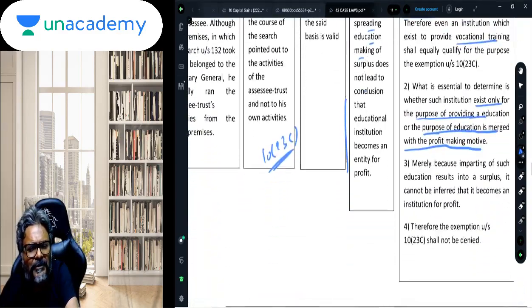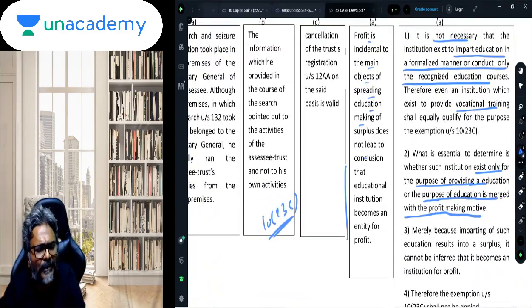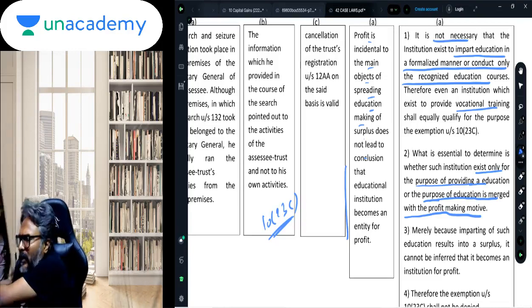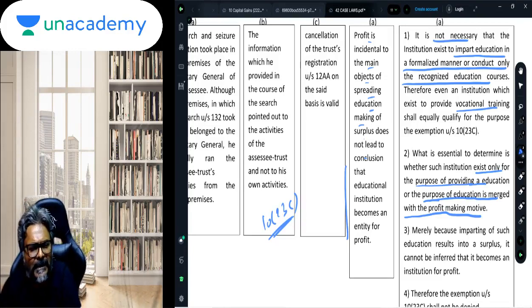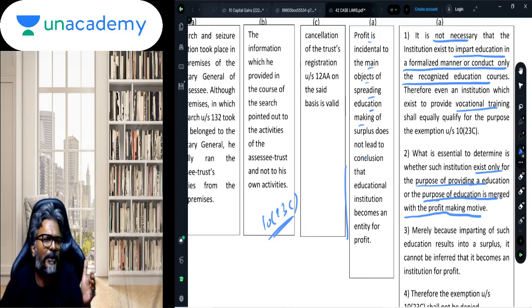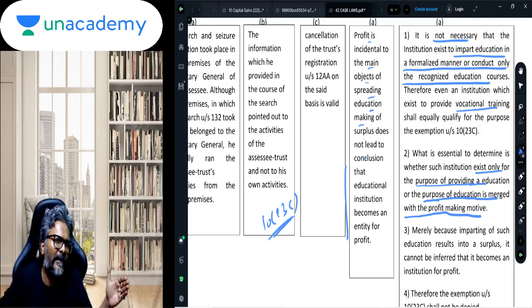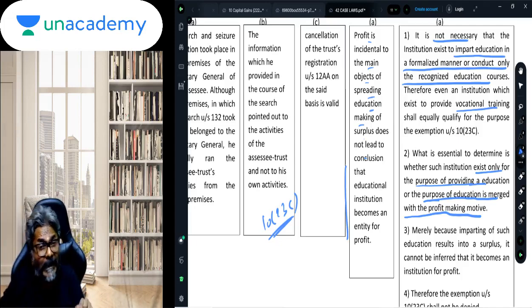The next one is about St. Peter Educational Institution. The term education should be considered as what? The term education, student, should be considered as what? Should it be a formal education which leads to a degree? Is that what education will mean? Or even a vocational training?